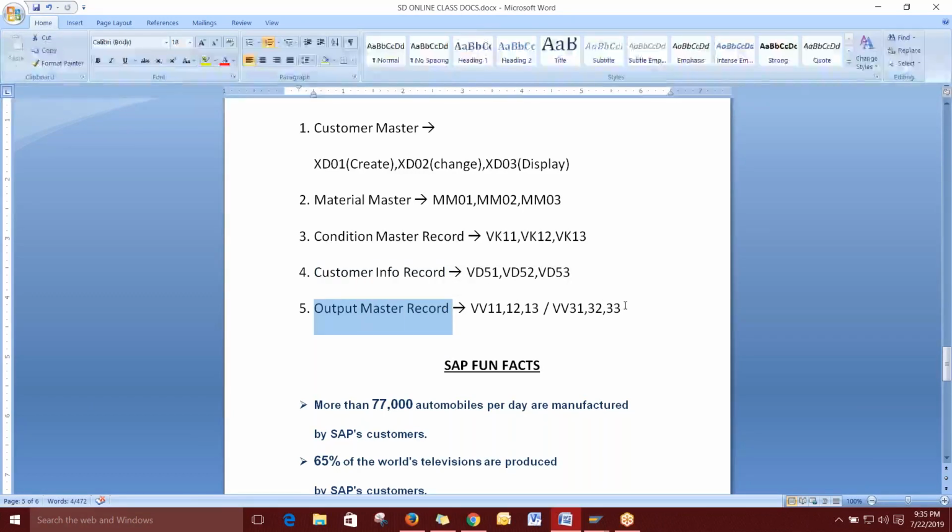And finally the output master, this is a one-time master. ABAP will create a program for the output printing, that you will be assigning to SD for inquiry, quotation, sale order. For each and every order type you will be giving an output master determination. So when you are creating that particular document, automatically this printout will come. Clear?